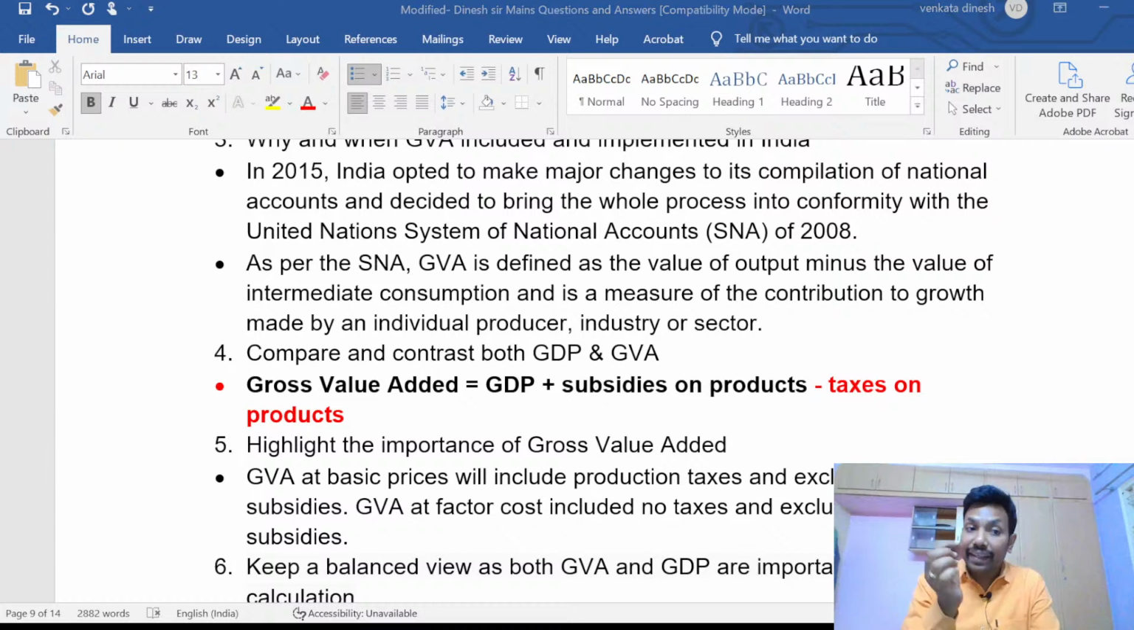And at the same time, the base year for the calculation of GVA has also been shifted from 2004-5 to 2011-12 along with GDP. This is very, very important because earlier India had been using GVA at factor cost. What is factor cost? For example, I have an industry and I want to calculate national income or GDP or per capita income or NNP.